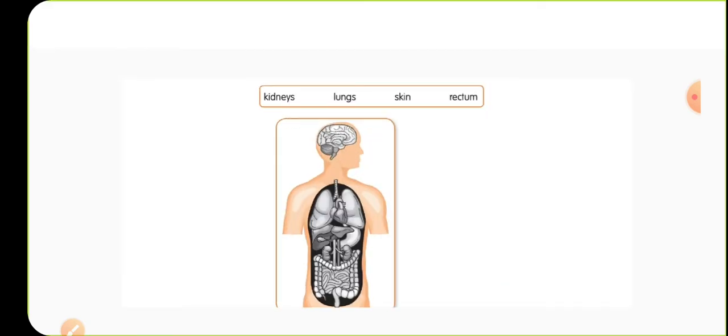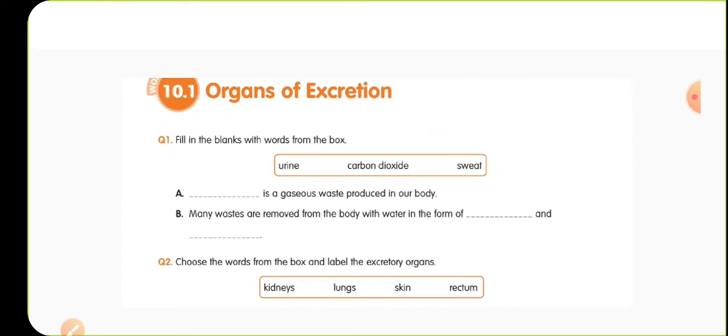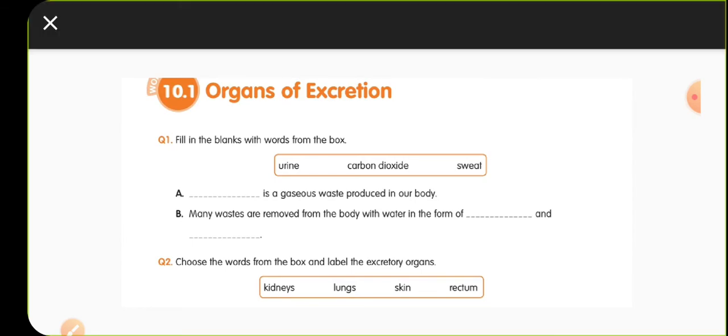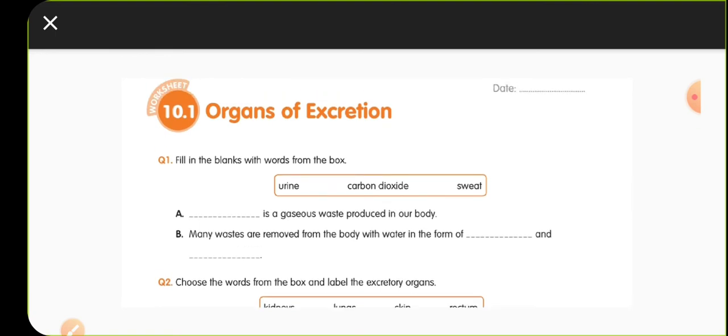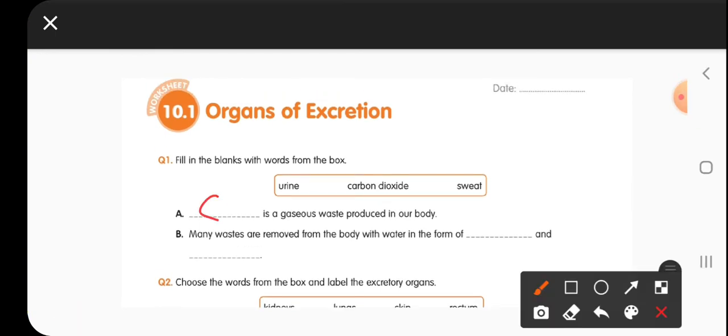So in the worksheet, at first they are asking you, fill the blanks with the words from the book. Yes, the first one, dash is the gaseous waste produced in our body. Can you tell the gaseous waste that is produced in our body? Definitely, very good. It's your carbon dioxide.